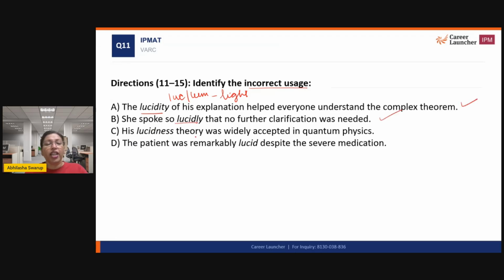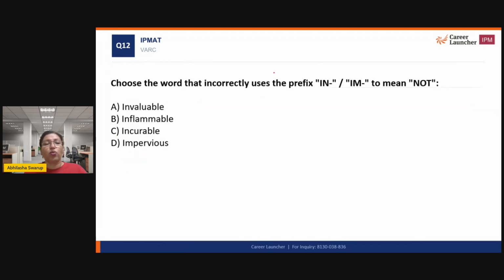His lucidness theory. No, his lucidity theory, na? Lucidity theory was widely accepted. The patient was remarkably lucid, clear-headed. So the correct answer or the part that has an error is part number C, and that's going to be your answer. All right, let's look at the next one.